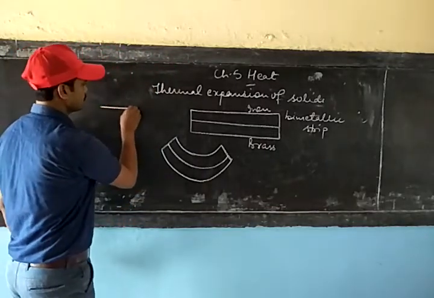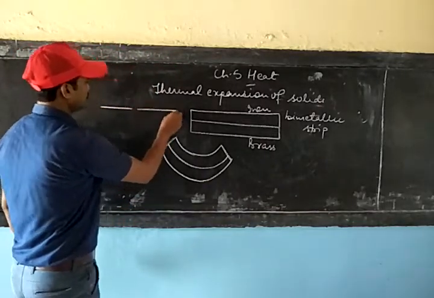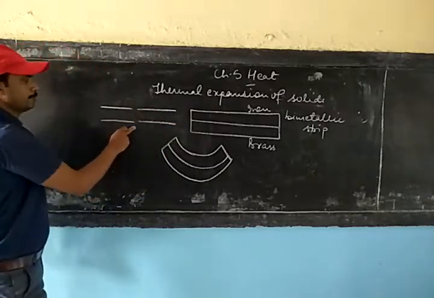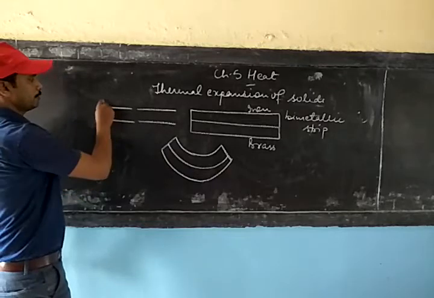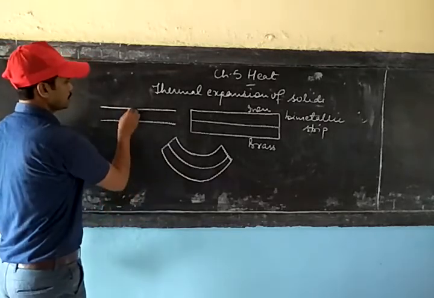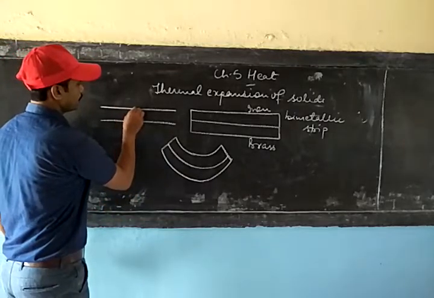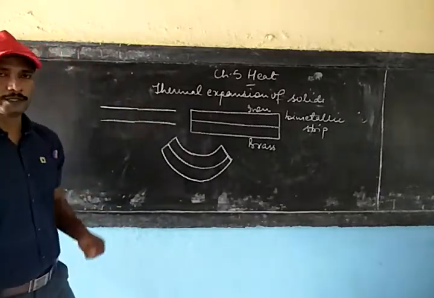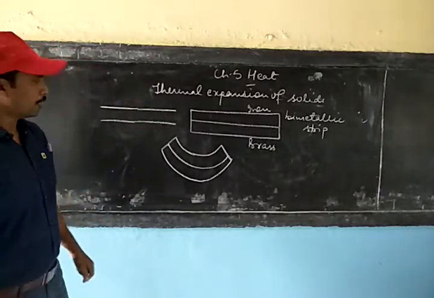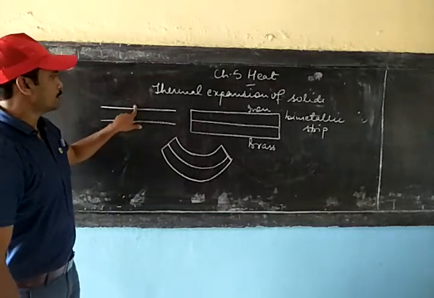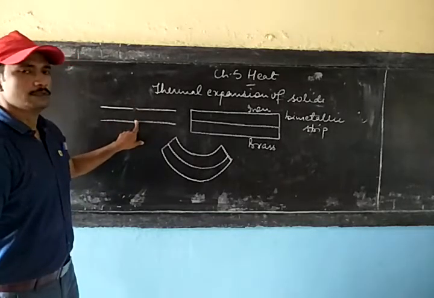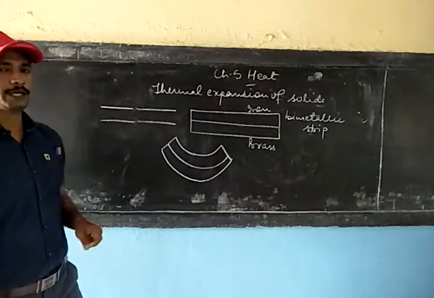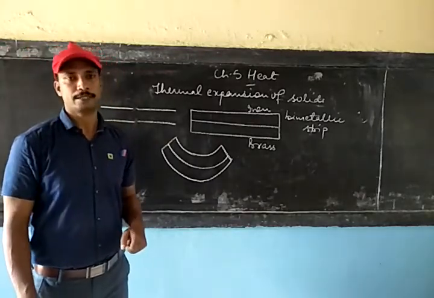If you can consider this as the railway track, you find this gap is left in between, so that when the train moves on it, this expansion will fill the gap and there will be no bending in the railway track. Now again, when this becomes cold, it will come back to its position, where once again the gap can be seen.